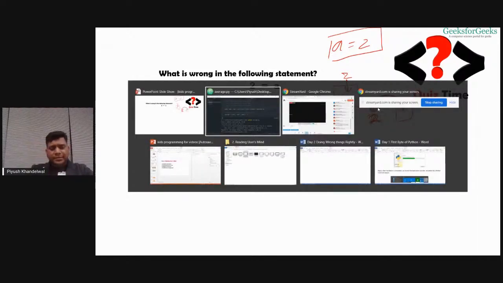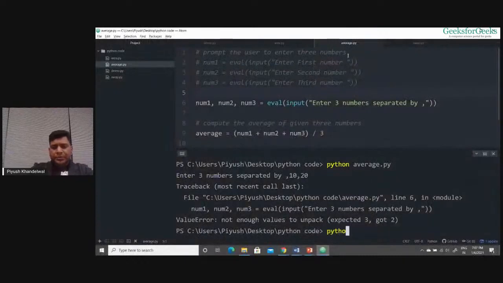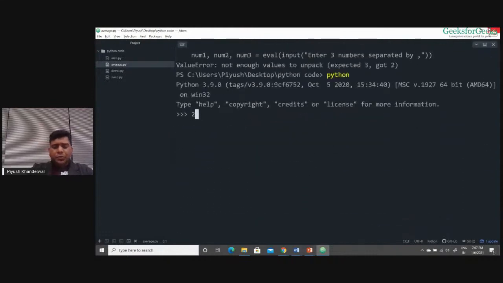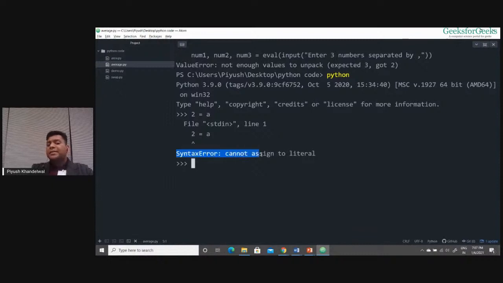Let me show you what error it will give me. If I write 2 equals A, it gives me a syntax error: cannot assign. Syntax error means the Python syntax says that whenever you are using the assignment operator, you should have the variable on the left hand side and the values or the variables on the right hand side. But what you are doing is using the value on the left hand side, right? This is not correct as per the syntax of the Python programming language.